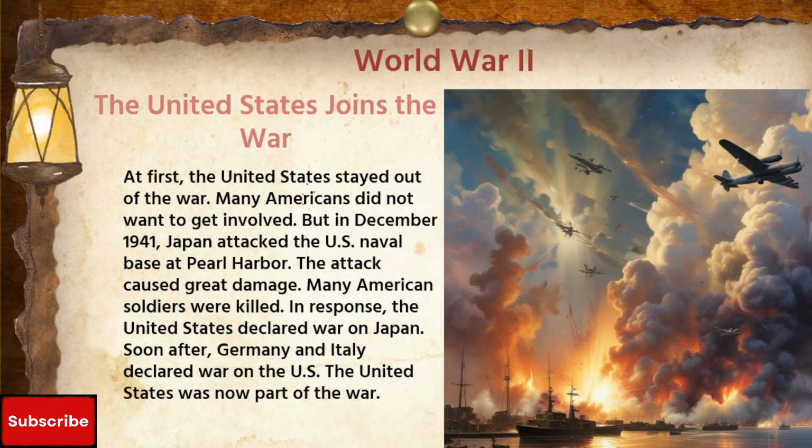The United States joins the war. At first, the United States stayed out of the war. Many Americans did not want to get involved. But in December 1941, Japan attacked the US naval base at Pearl Harbor. The attack caused great damage. Many American soldiers were killed. In response, the United States declared war on Japan. Soon after, Germany and Italy declared war on the US. The United States was now part of the war.